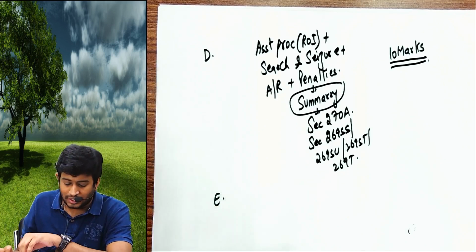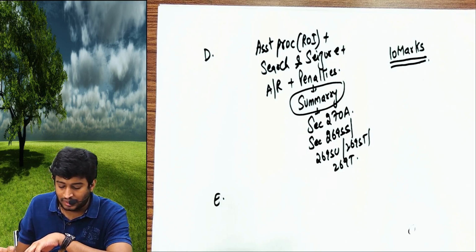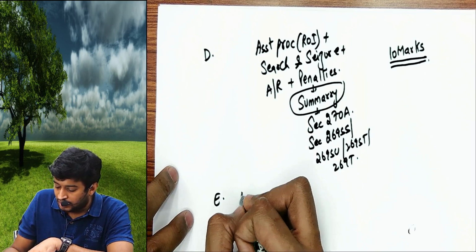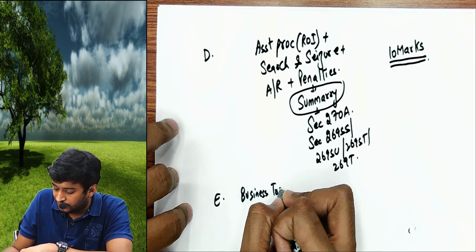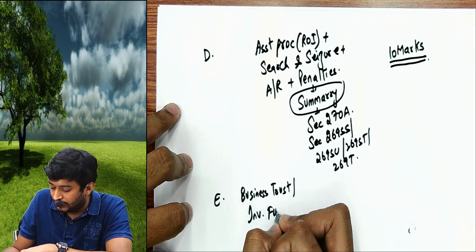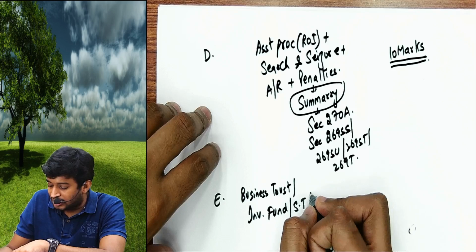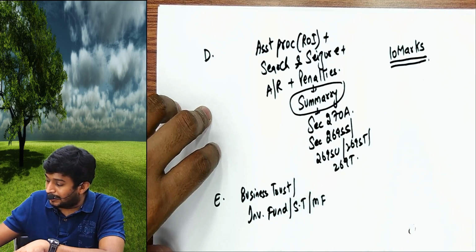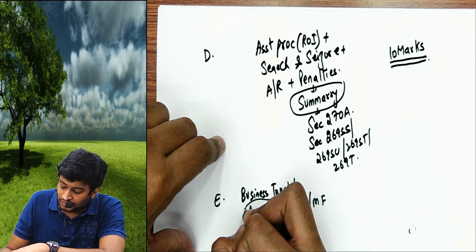Category number E. Category number E is your business trust, investment fund, securitization trust, mutual fund. Investment fund mein amendment hai, so be careful with this topic.